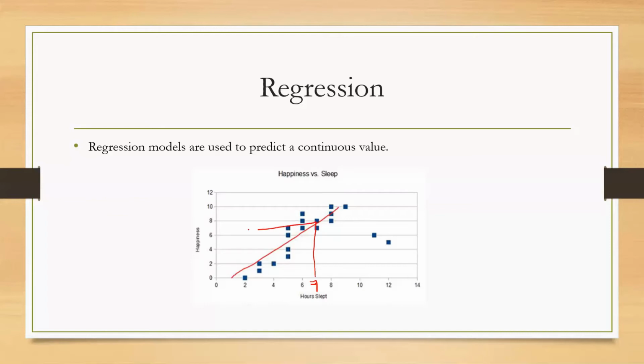So approximately, the happiness quotient would be around 7.5. So similarly, you can find the value for 9 too. So the algorithm works in such a way that you can predict the output based on the input you give. So for 9, the happiness quotient will be approximately 9. So that's how regression works.